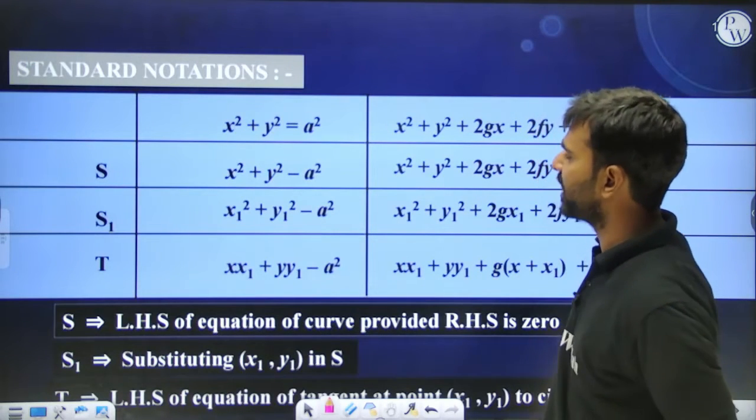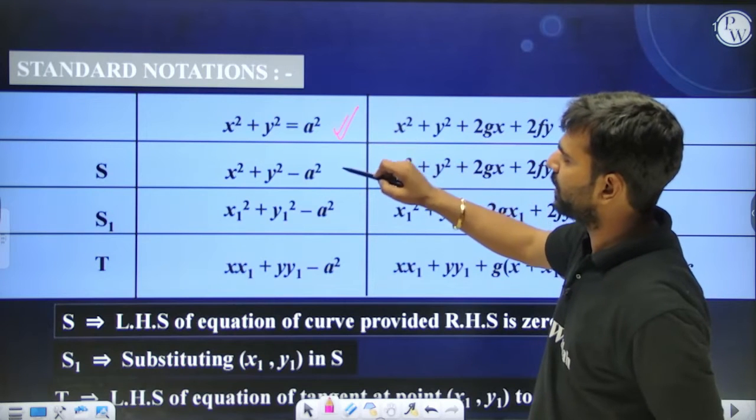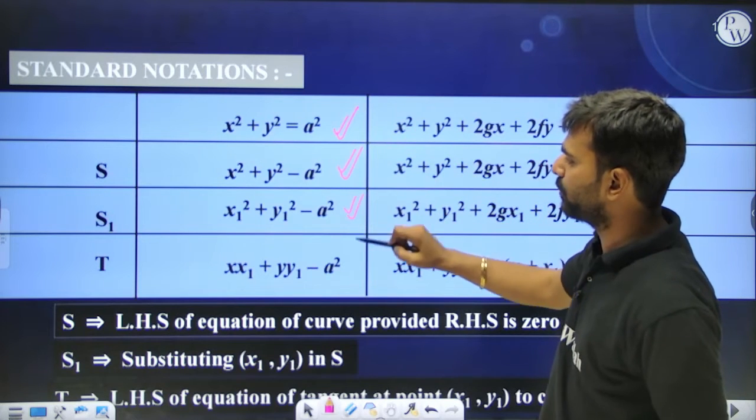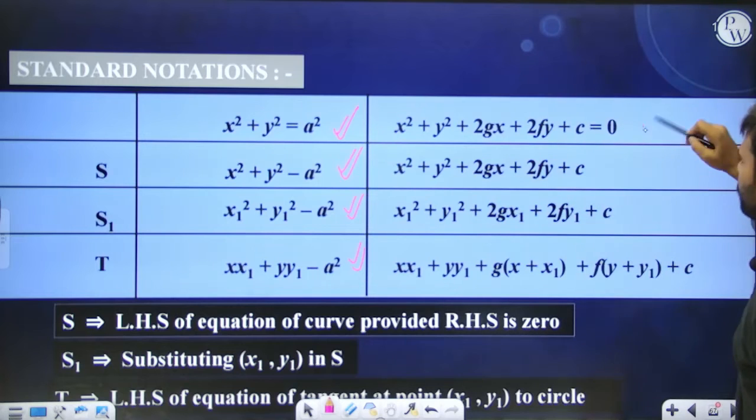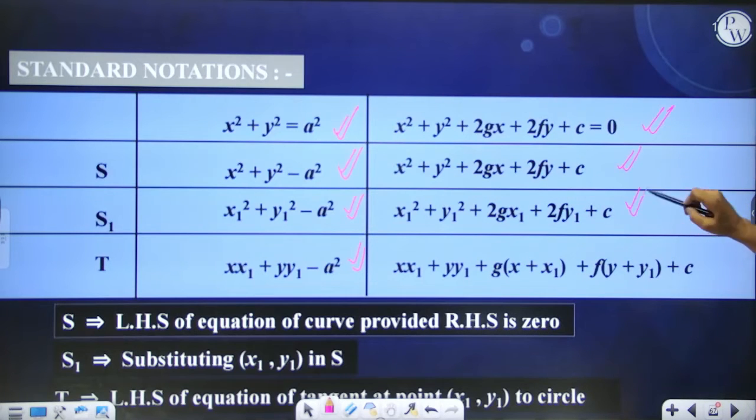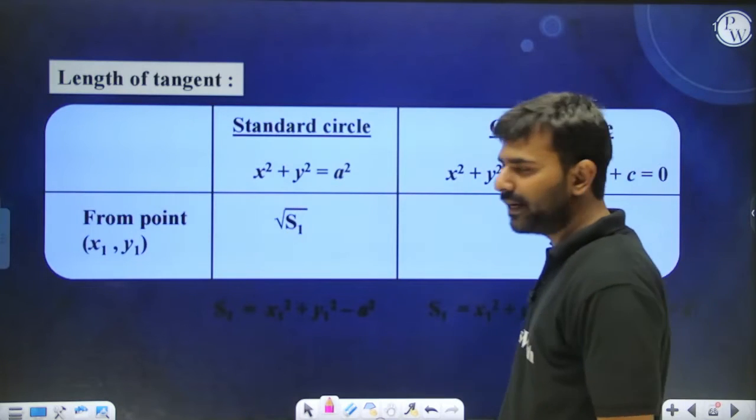Standard notations, as we have already discussed. If this is the equation of the curve, then S's value is going to be this, S1 is going to be this, T is going to be this. If this is the equation of the circle, then S is going to be this, S1 is this, and T is this. There are multiple uses of this S, S1 and T.